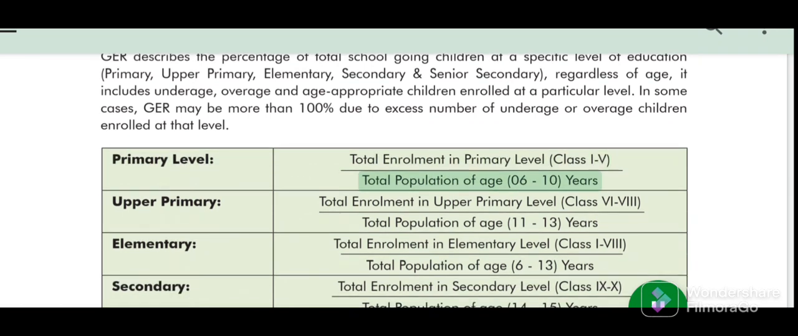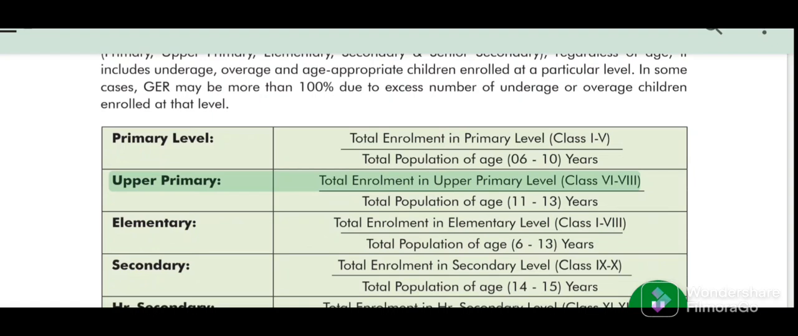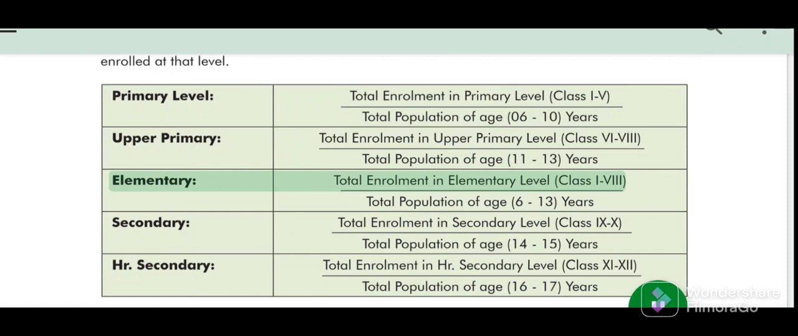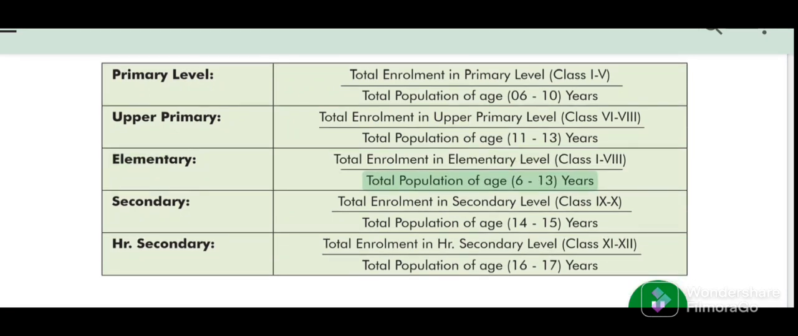Primary level: total enrollment in primary level class, divided by total population of age 6-10 years. Upper primary: total enrollment in upper primary level class 6-8, divided by total population of age 11 to 13 years. Elementary: total enrollment in elementary level class 1-8, divided by total population of age 6 to 13 years.